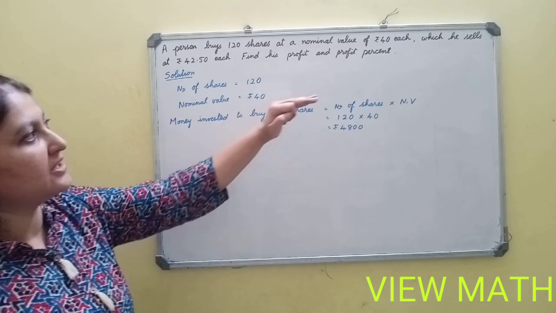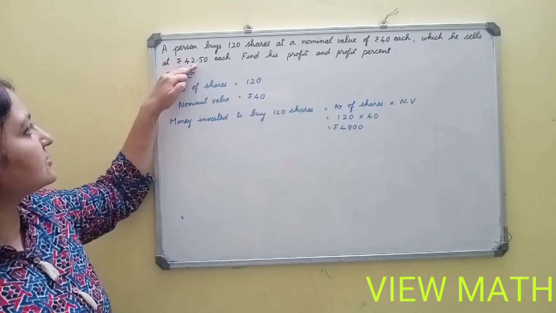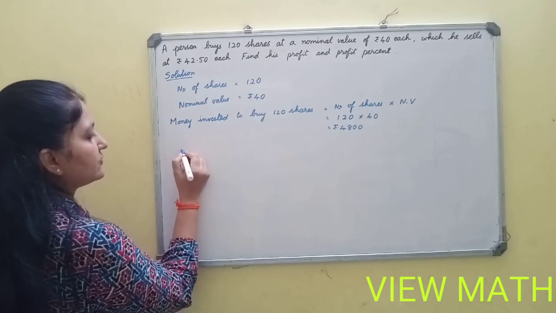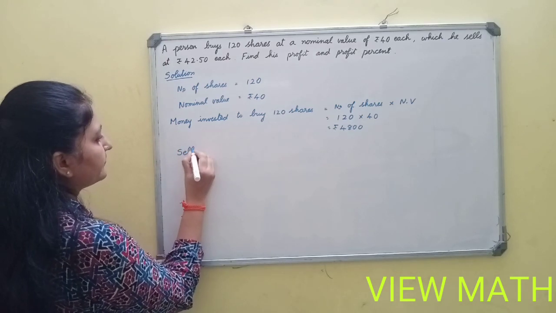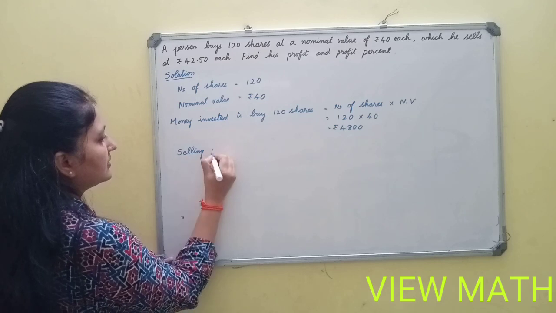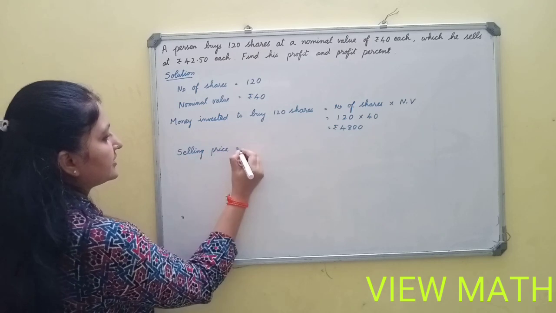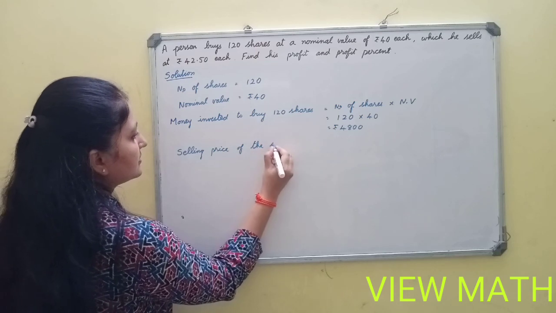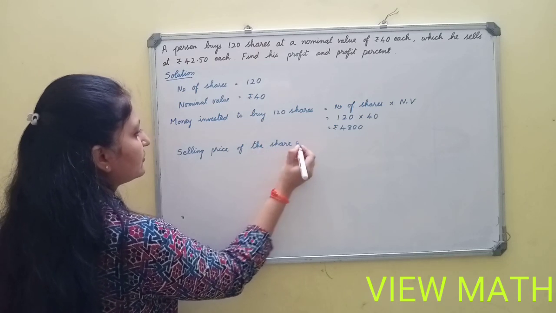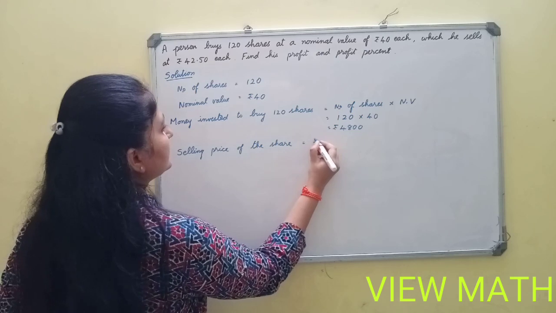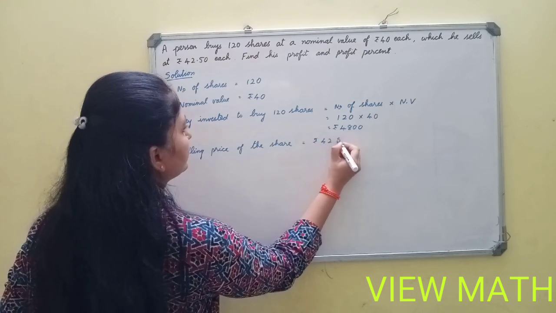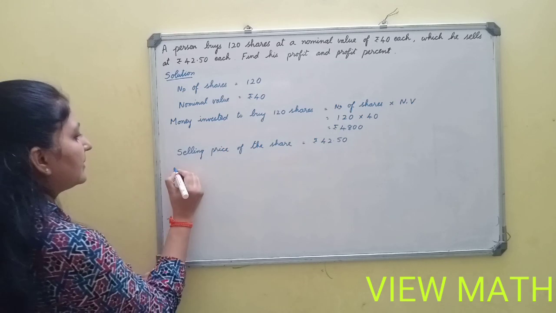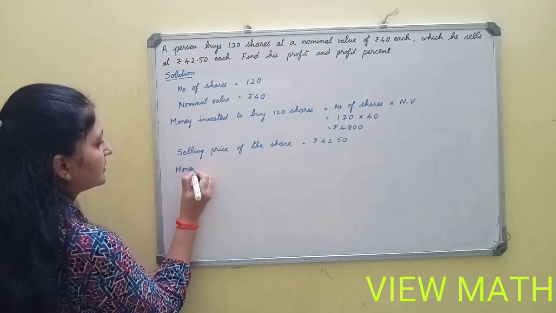After that, what he is doing? He sells the share at rupees 42.50 each. So the selling price of the share they have given. Selling price of one share is rupees 42.50. So if he sells 120 shares, what is the amount he is getting?